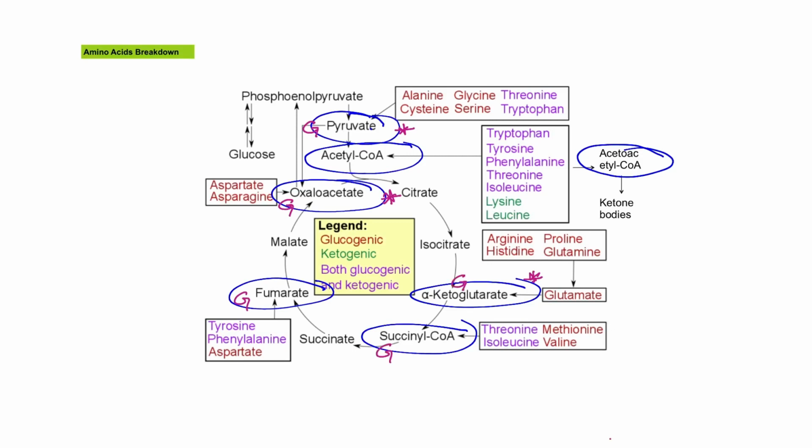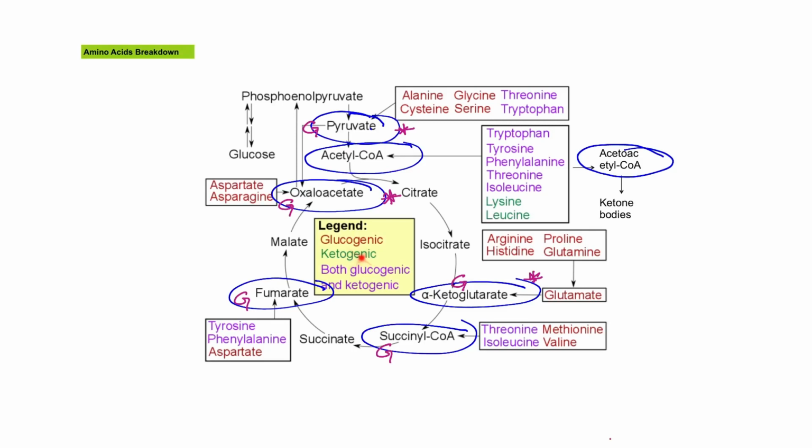It is called glucogenic because all of these 5 could then be converted to glucose through gluconeogenesis.